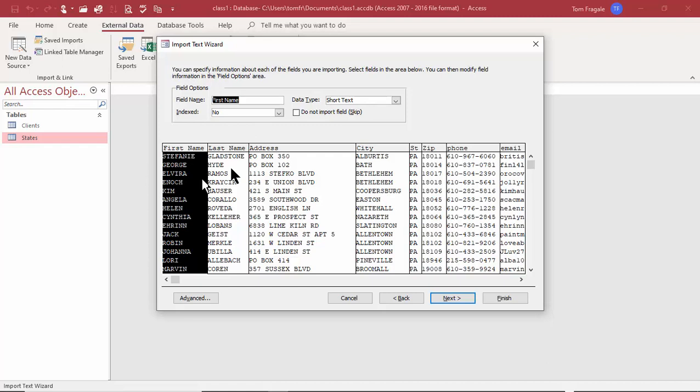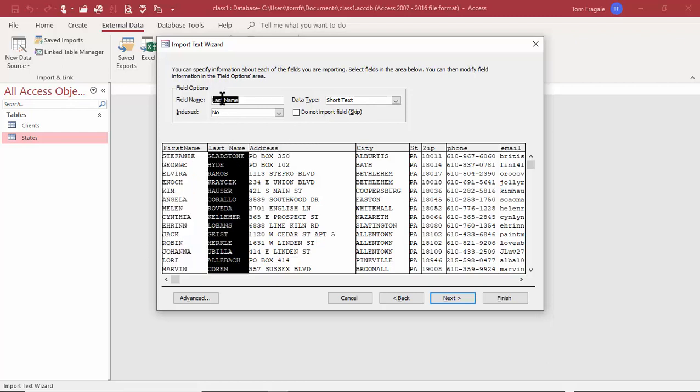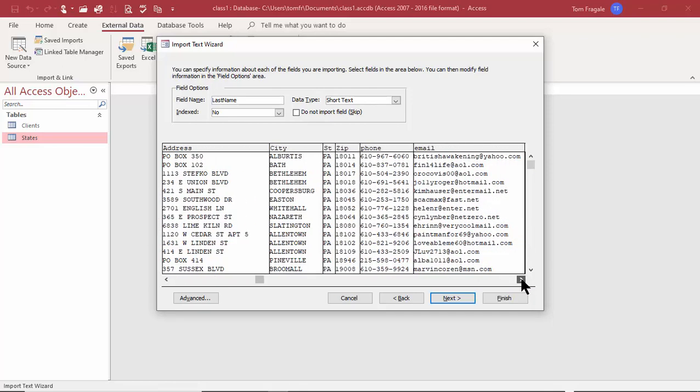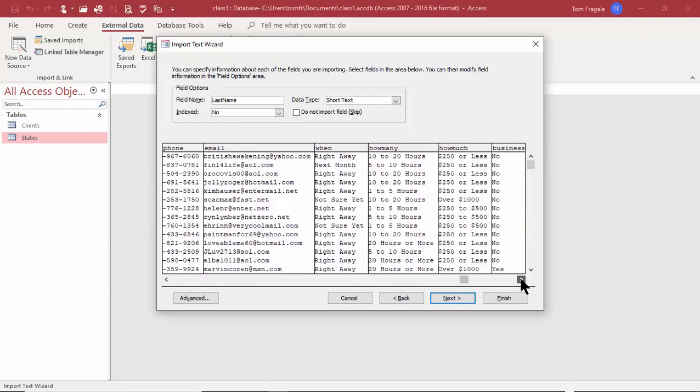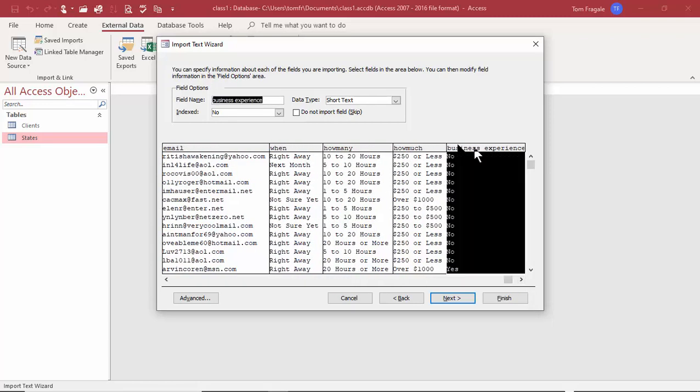Now, you could change the field names if you wanted to in the Access database. So as a matter of fact, since we're here, I'll get rid of those spaces. Other databases don't like spaces. So even though Access likes spaces in the field name, or it will allow them, I'd like to be consistent with other databases. So I'll go through all the fields and see if there's any others that have spaces in the field names. I think that's the only one. Okay. Oh, Business Experience. So I'll click on that one and get rid of the space there as well.